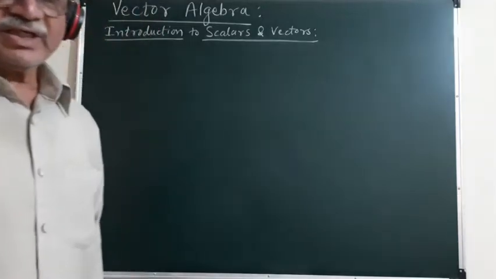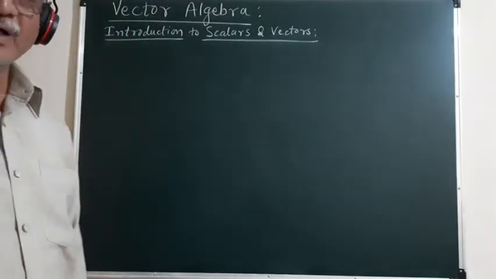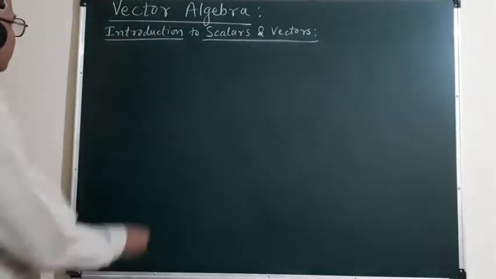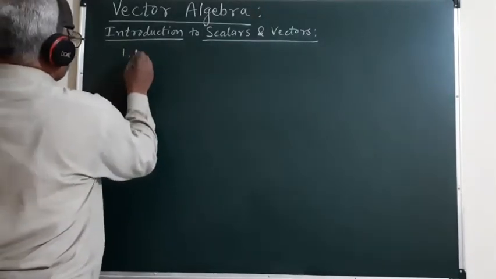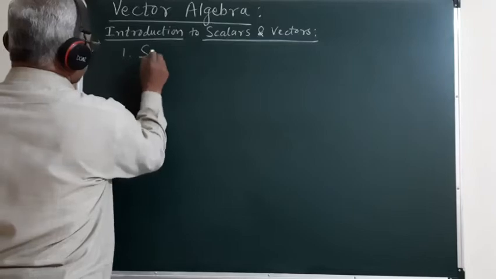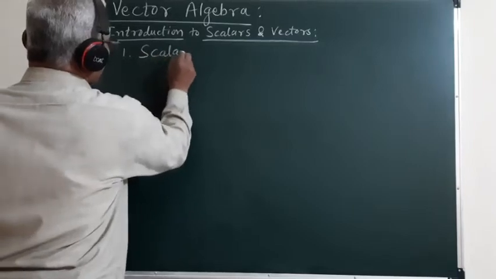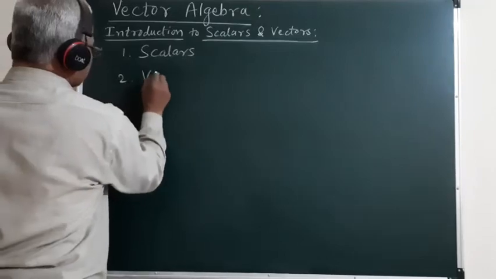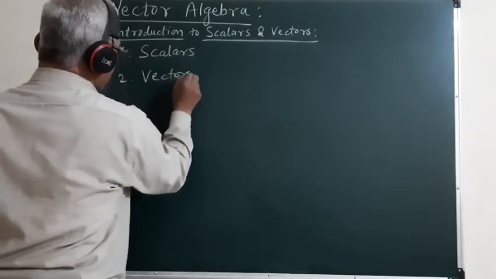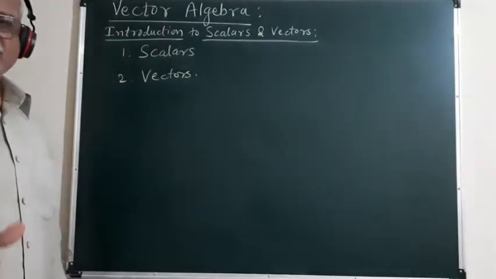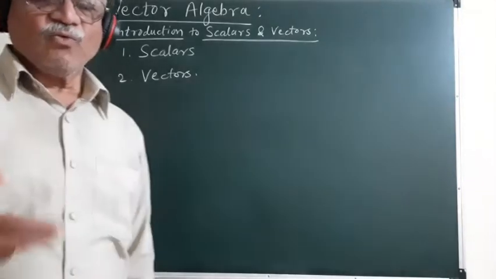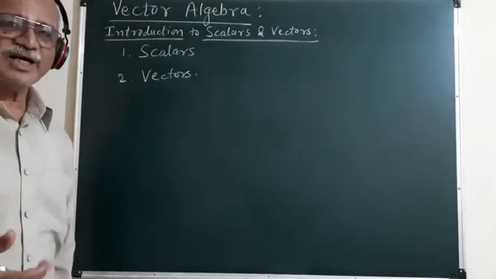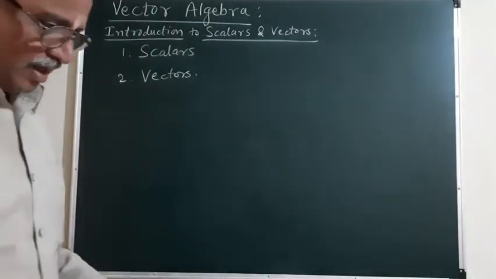These physical quantities are classified mainly into two classes. Number one is the scalars and the other is vectors. Now let us try to understand the meaning of these scalar quantities and vector quantities.